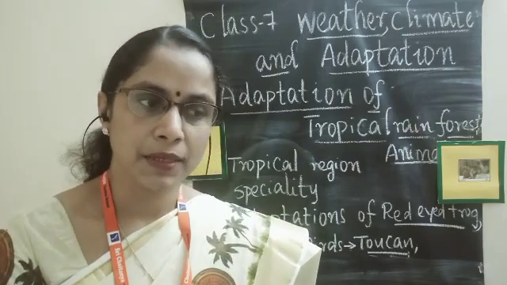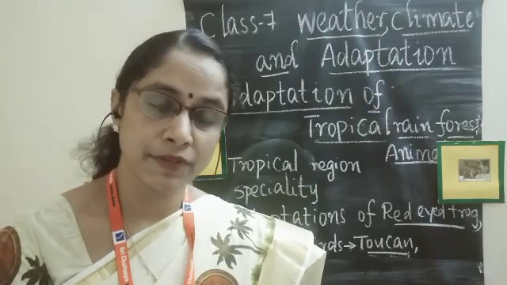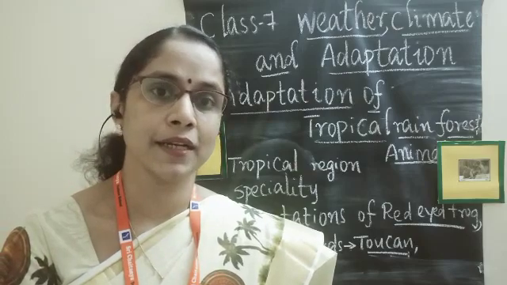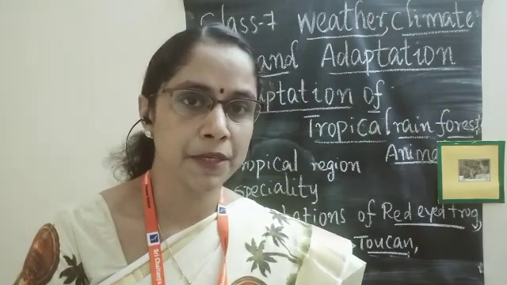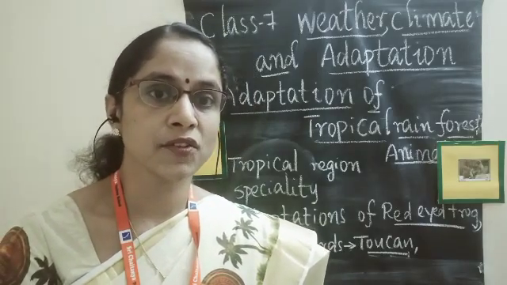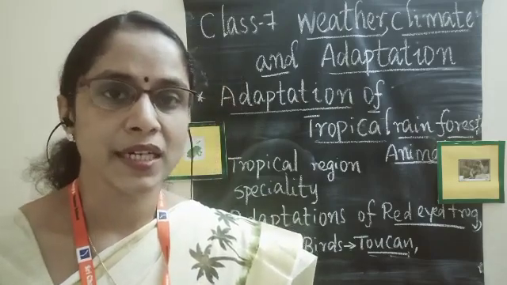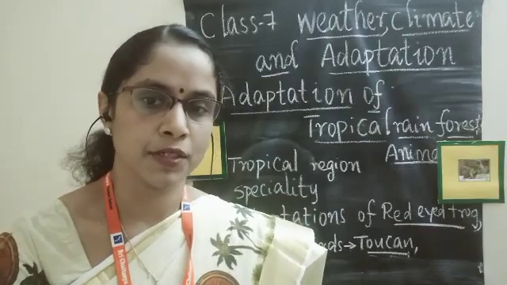We can see monkeys, elephants, gorillas, tigers, different varieties of birds, frogs, even the lion-tailed macaque. Another specialty is the different varieties of flora and fauna seen in the tropical rainforest.